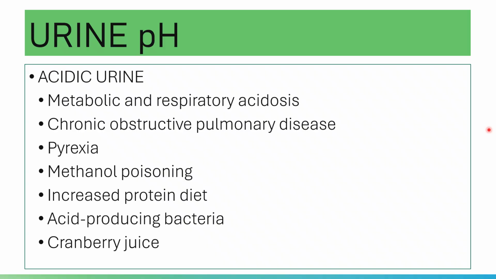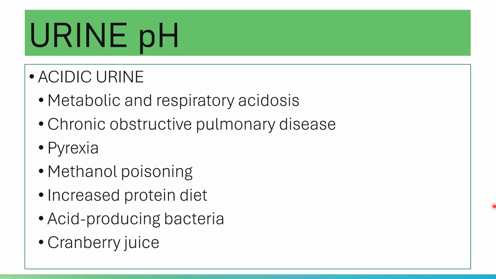What else? Pyrexia, fever, methanol poisoning, increased protein diet accordingly. A diet high in meat protein, and some fruits like cranberries, will produce an acidic urine. Increased protein in the diet and acid producing bacteria, of course. So, UTI that is caused by acid producing bacteria.